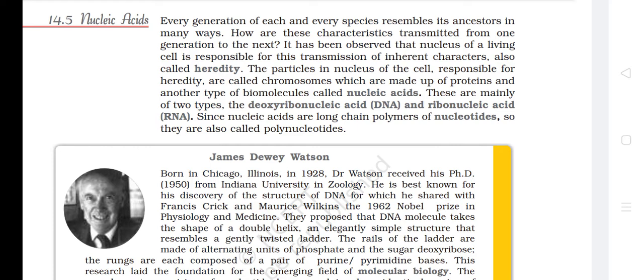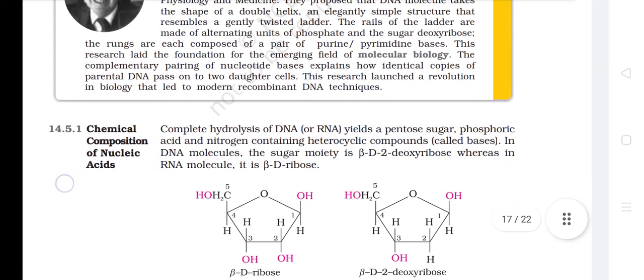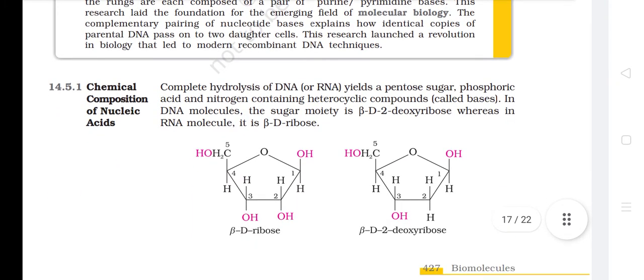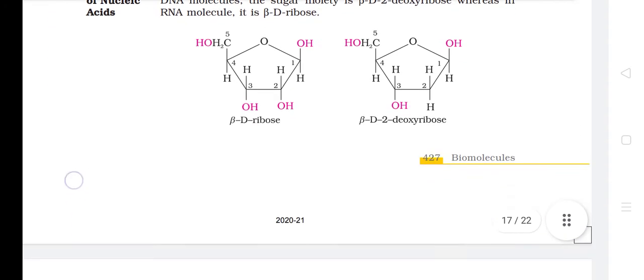These are mainly of two types, the deoxyribonucleic acid DNA and ribonucleic acid RNA. Since nucleic acids are long-chain polymers of nucleotides, they are also called polynucleotides. Chemical composition of nucleic acid. Complete hydrolysis of DNA or RNA yields a pentose sugar, phosphoric acid, and nitrogen containing heterocyclic compounds called bases. In DNA molecules, the sugar moiety is beta-D-2-deoxyribose, whereas in RNA molecules it is beta-D-ribose.